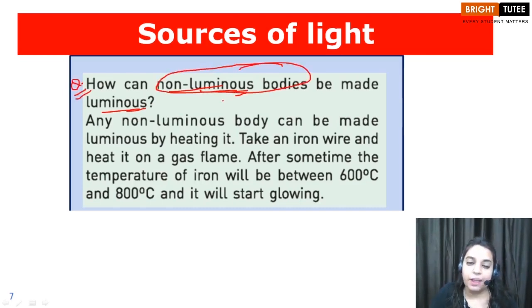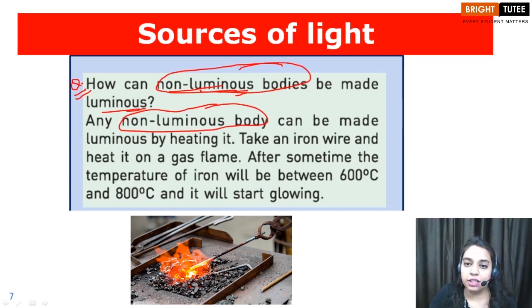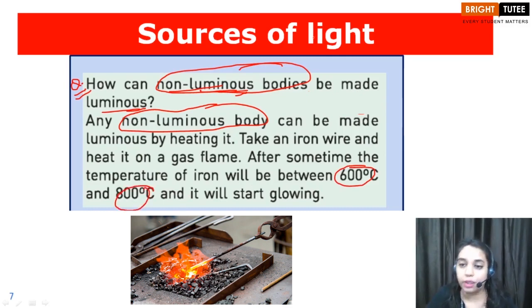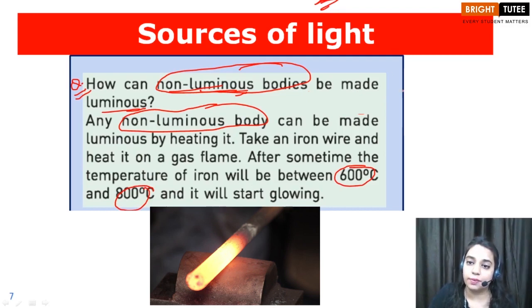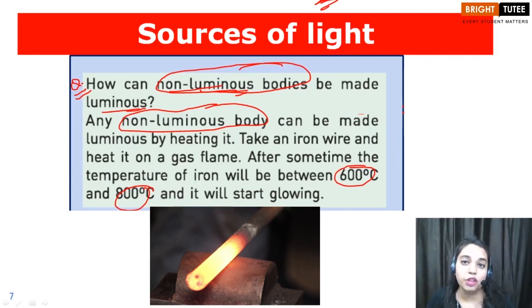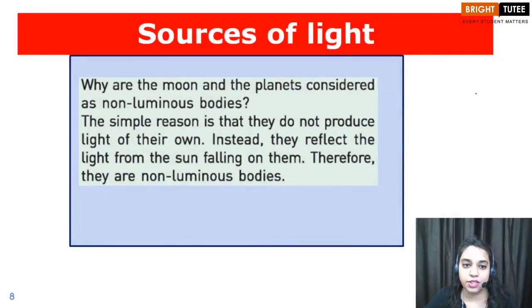Children, if we start heating non-luminous objects, say we have an iron wire and we start heating it, and once the temperature reaches 600 to 800 degrees Celsius, it will become so hot that it will start glowing, right children? And this is the way in which we have converted this non-luminous iron piece into a luminous glowing object. Okay children? So this was it.